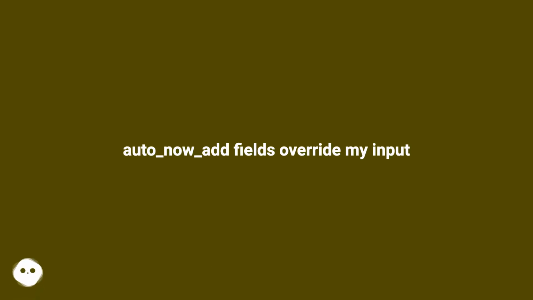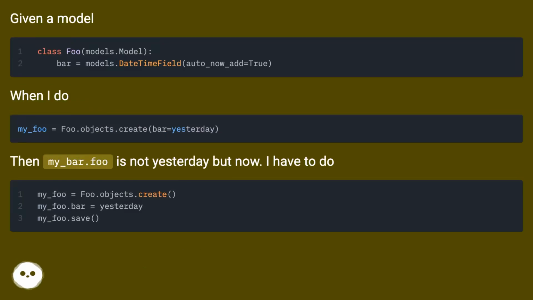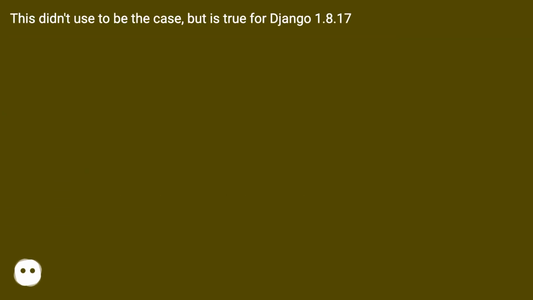auto_now_add fields override my input. Given a model, when I do, then my _bar.foo is not yesterday, but now. I have to do. This didn't used to be the case, but is true for Django January 8, 17.